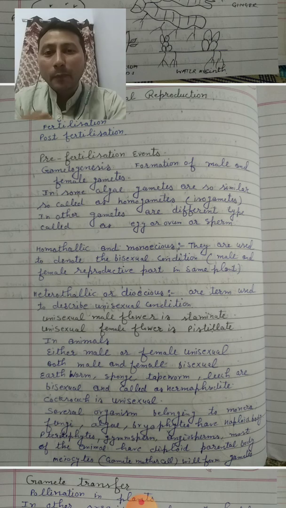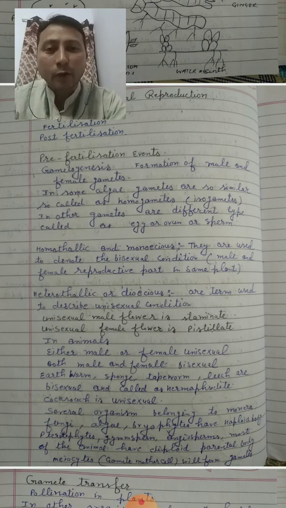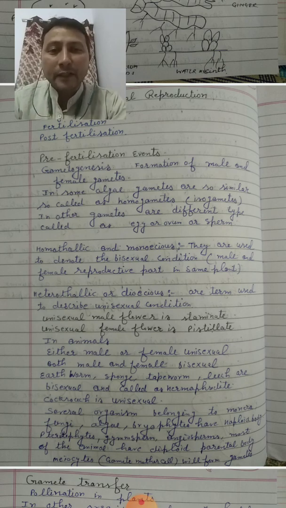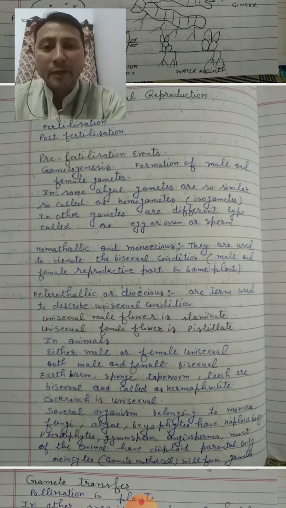When we talk about pre-fertilization, we simply say formation of gametes. This is called gametogenesis. In some organisms, these gametes are very similar to each other. They are called isogametes. And there are some organisms where the gametes are different, like sperms in human males and eggs in females. They are totally different from each other.